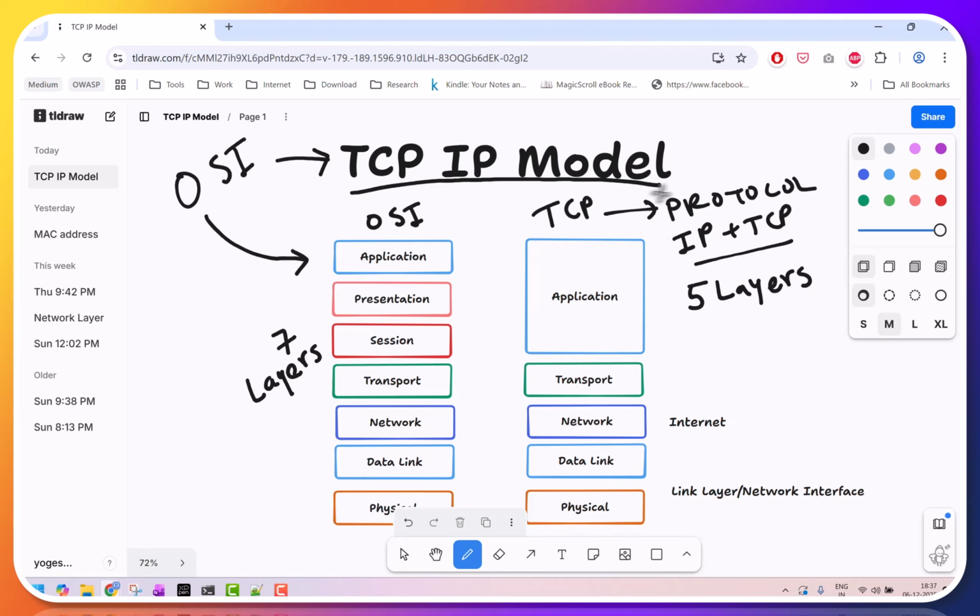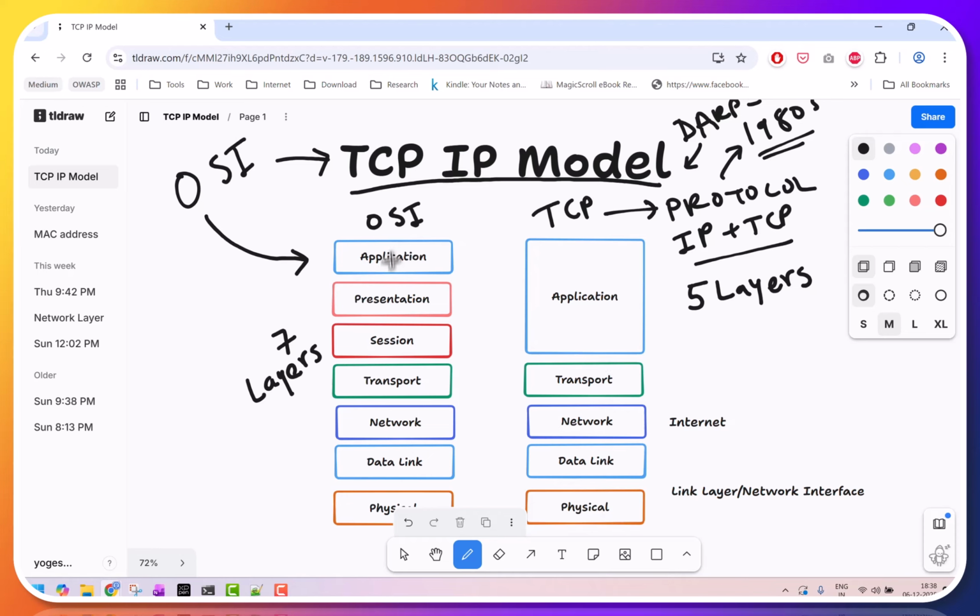Now we also know that this protocol evolved around the 1980s, by DARPA, the Defense Advanced Research Projects Agency of the USA. So they are the ones who funded the development of the TCP/IP model. Okay, so this was somewhat of a background.